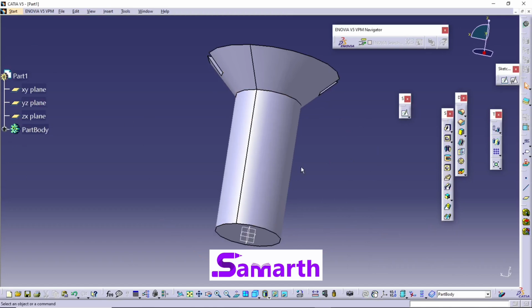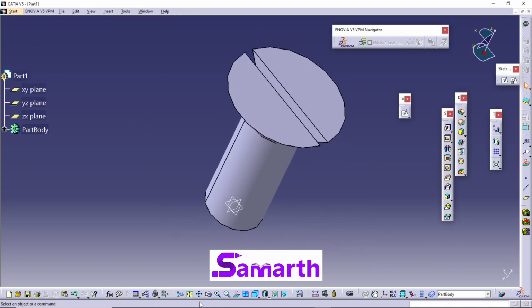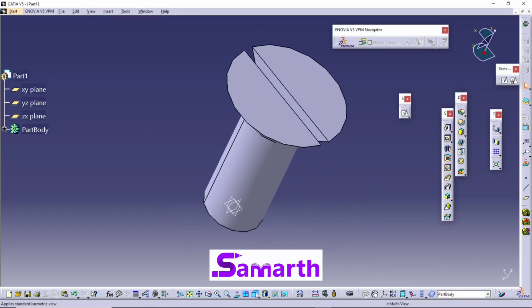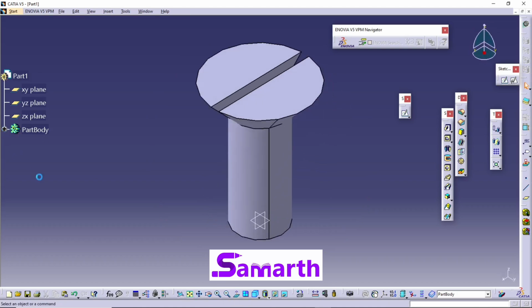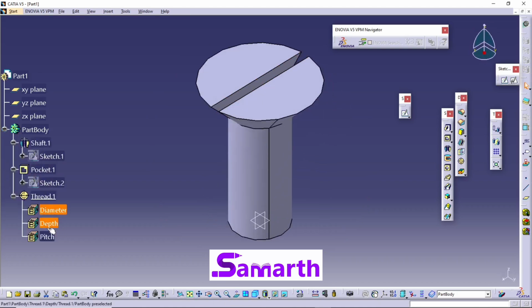So you can see in the design tree, this thread is created. Thank you.